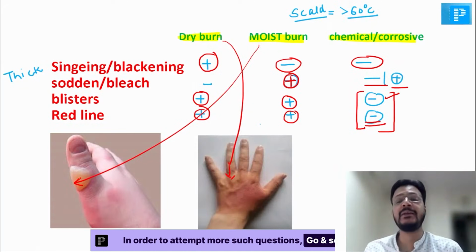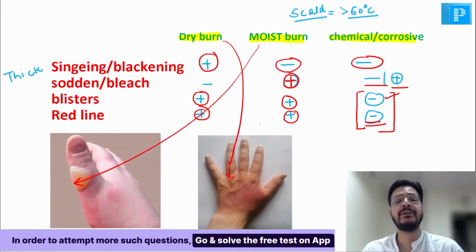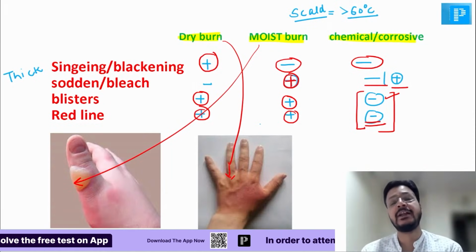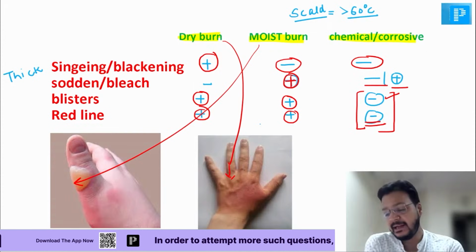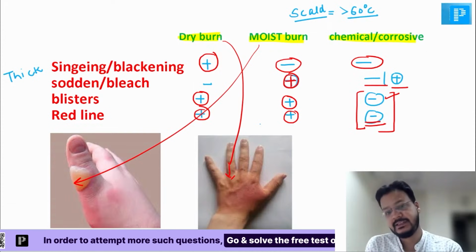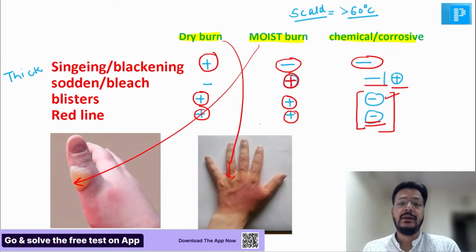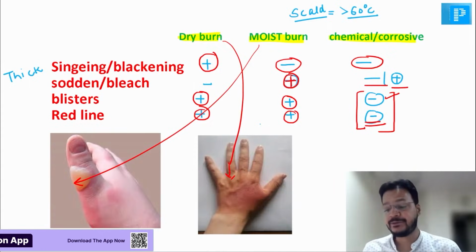Is this table clear, beta? Give me thumbs up. Very important table this is. Singeing and blackening: dry burn, flame. Sodening present in moist burn, sometimes in chemical burn. But blister and red line both are absent in chemical burn.